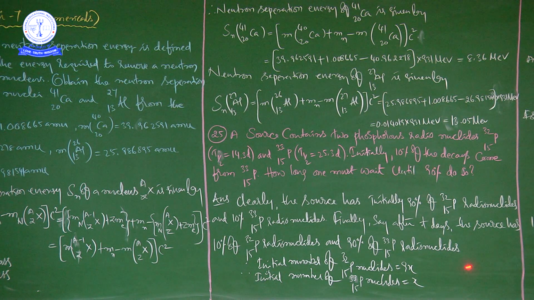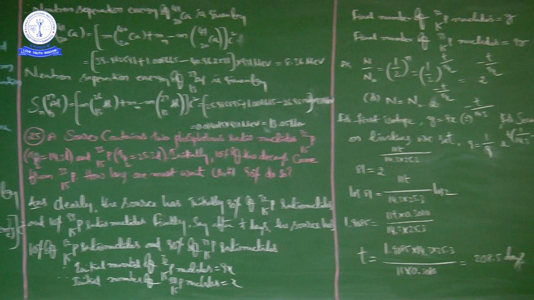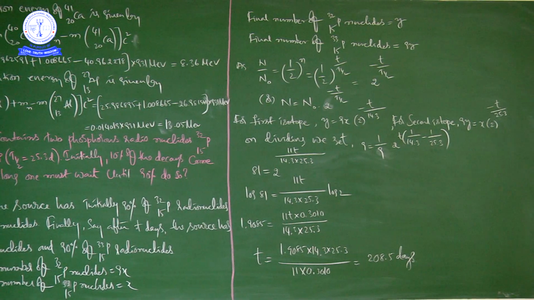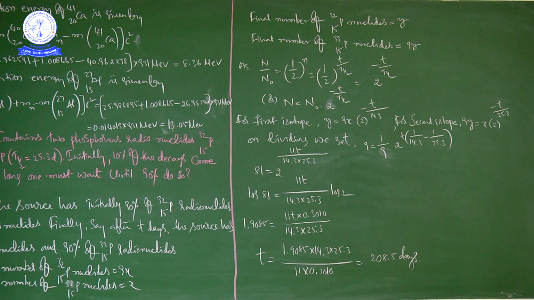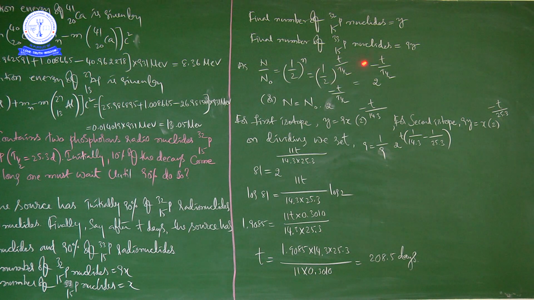Similarly for the final numbers: the final number of P-32 nuclides is y, and the final number of P-33 nuclides is 9y.